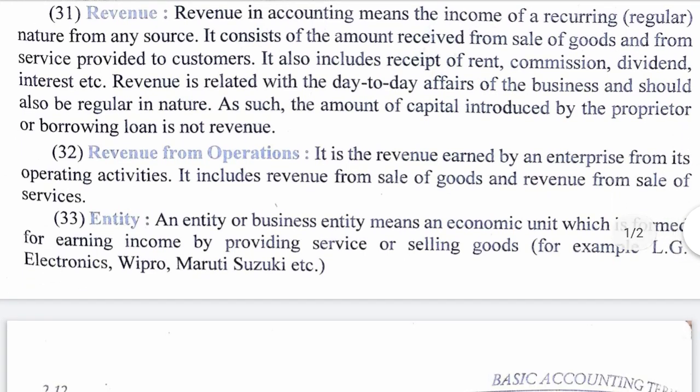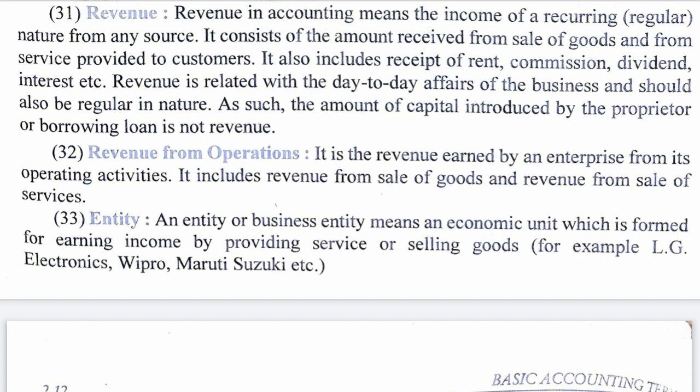Revenue. Revenue in accounting means the income of a regular nature from any source. It consists of the amount received from sale of goods and from services provided to customers. So the sale amount is normally called revenue for any trader, and if anybody is a service provider, the amount received from providing services is revenue. So for a mobile phone company, the recharges we are doing and the bill payments people are making for mobile phones are called revenue for that mobile phone company.